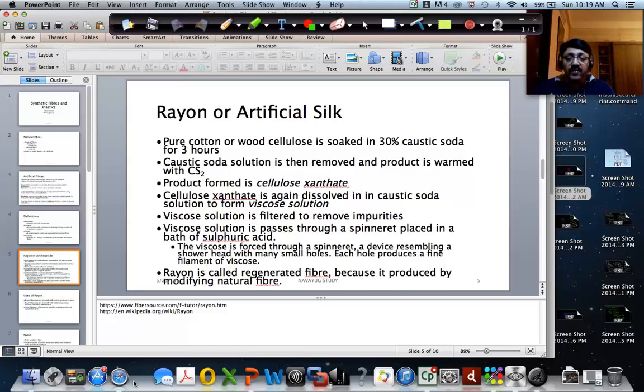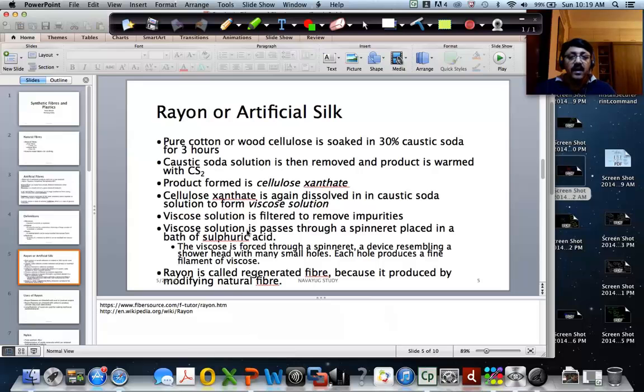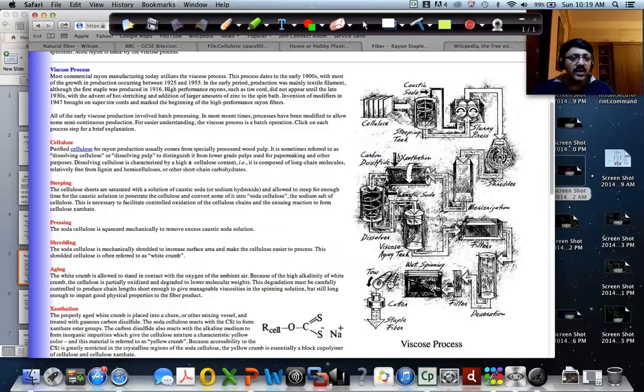So the viscose solution passes through filters where all the impurities are removed.